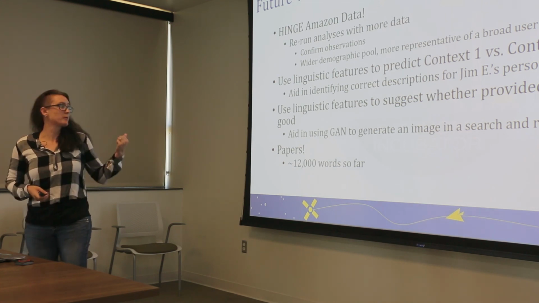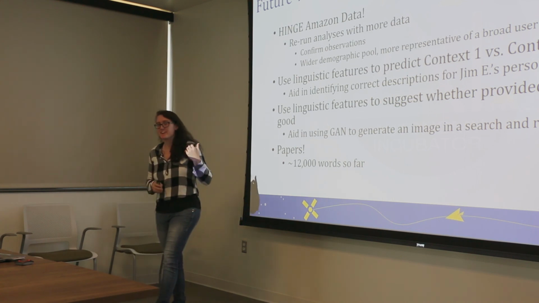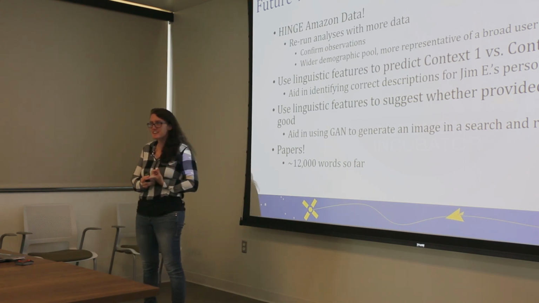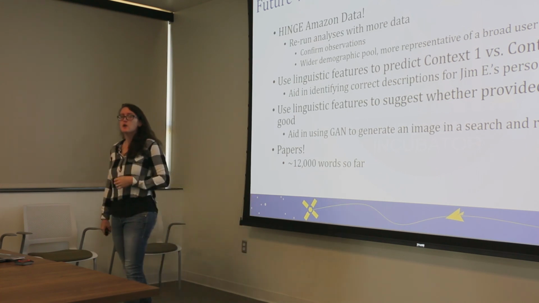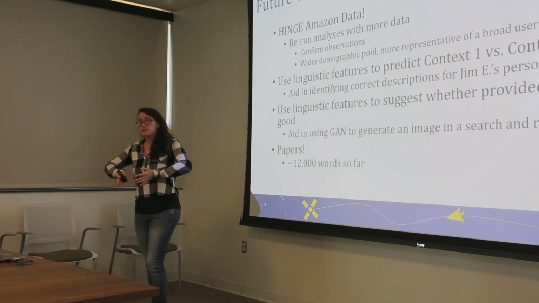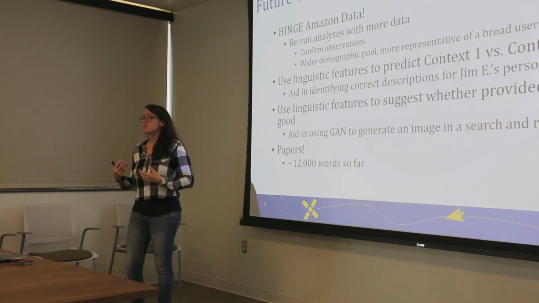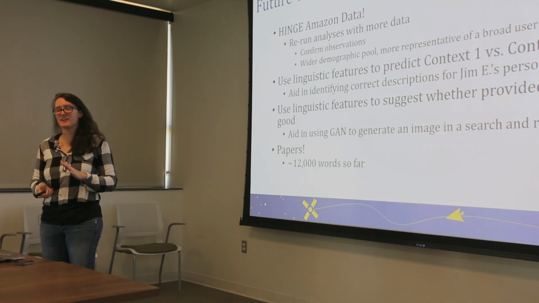Also, future work from this is we're working on presenting this information out to the public. So far, we've written about 12,000 words of this. We've got an extended abstract at SciTech. We're working on 2 other papers presenting specifically on the linguistic aspects of this, determiner use, personal pronoun use, and the loop tools especially, but also context-dependent interfaces, this phenomenologically inspired, situated work that keeps a broad user base, but limits the usability to a degree that helps improve the functionality of the interface. And we're doing all of that informed by HINGE. So that's predominantly the work that I've been doing for this summer.